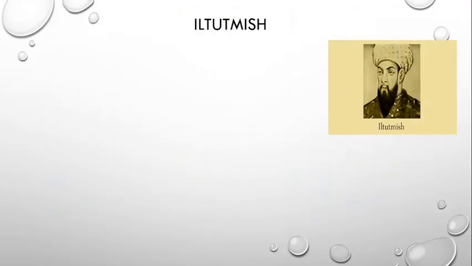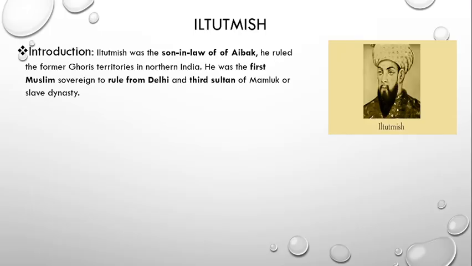Moving to the last character of today's dynasty, Iltutmish. Introduction. Iltutmish was the son-in-law of Aibak. He ruled the former Ghori's territories in northern India. He was the first Muslim sovereign to rule from Delhi and the third Sultan of the Mamluk or slave dynasty.